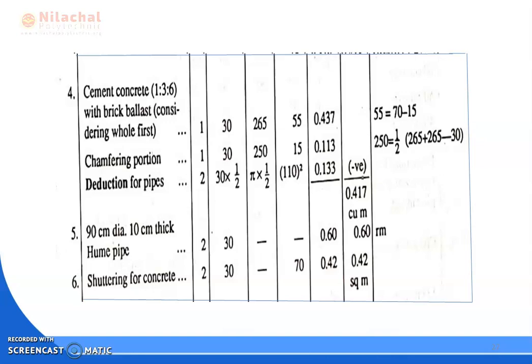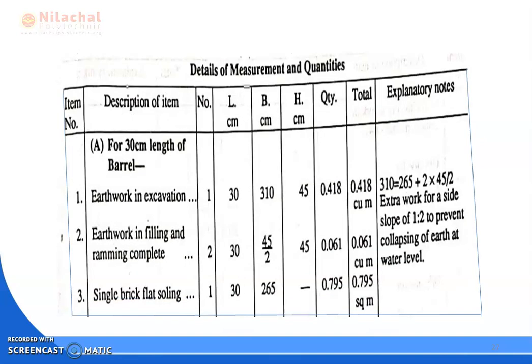Okay. First of all, we know the Hume pipe unit is running meter, the shuttering unit is square meter, the cement concrete unit is meter cube, and the single brick flat soling, which means flooring, unit is square meter.